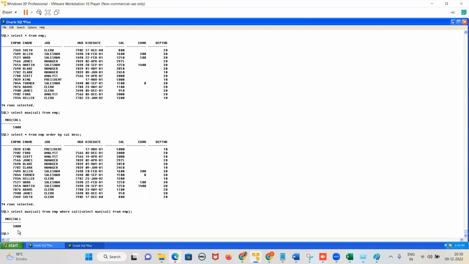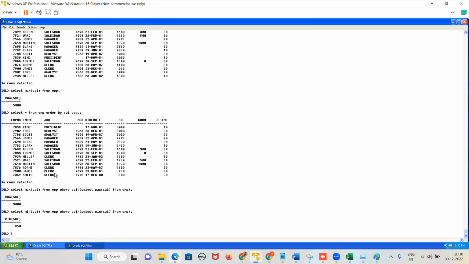If I want to get the second minimum salary, what will be the query? First, to get the first minimum salary, what is the query? Select min of sal from EMP. And where salary greater than, not less than, because from the minimum the value should be bigger. So give a bracket here. Now I will write select min of sal from EMP. Yes or no, guys? Yes.